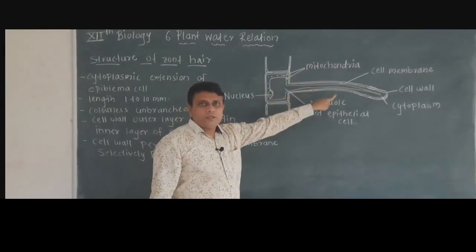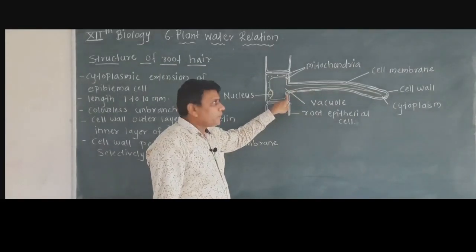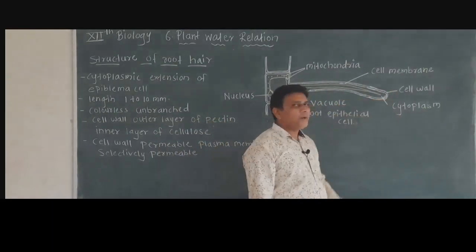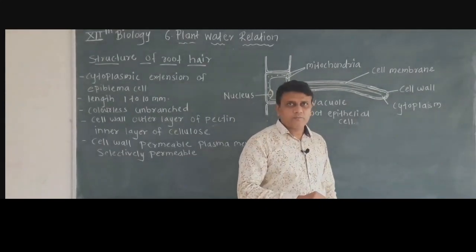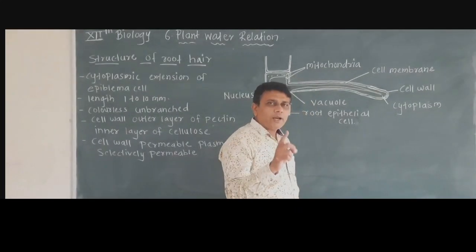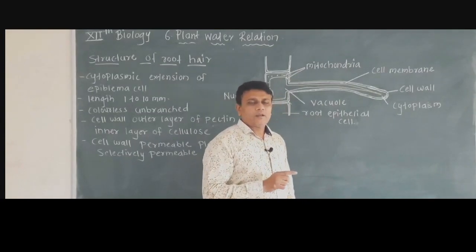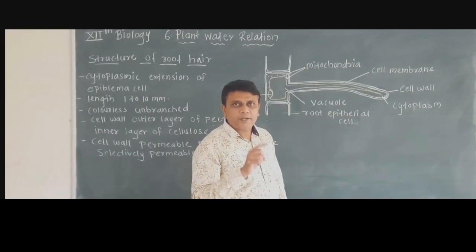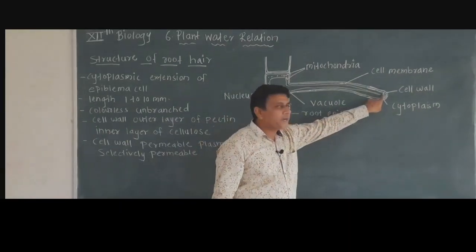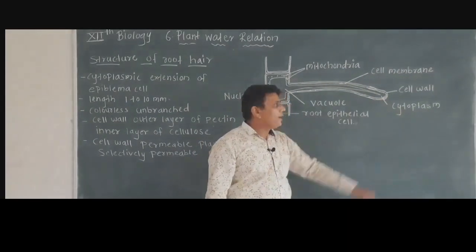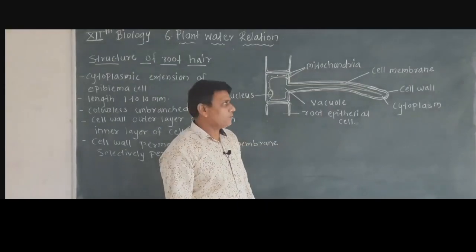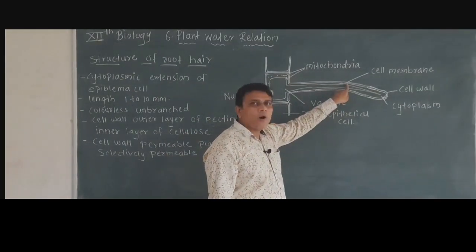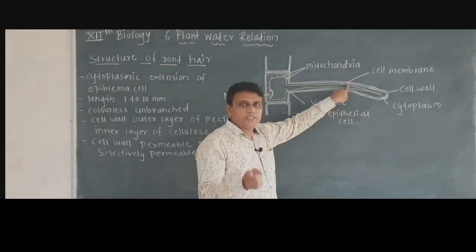Root hair is unicellular. It shows the presence of a cell wall. The cell wall is made up of two layers, outer layer and inner layer. The outer layer is made up of a substance called pectin, while the inner layer is made up of a substance called cellulose. Inside the cell wall, the plasma membrane or cell membrane is present.